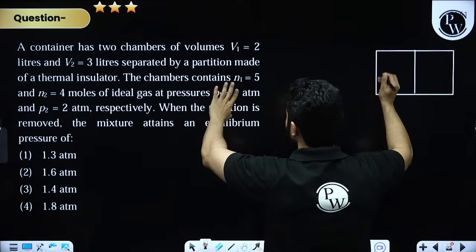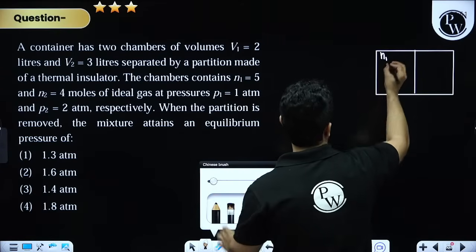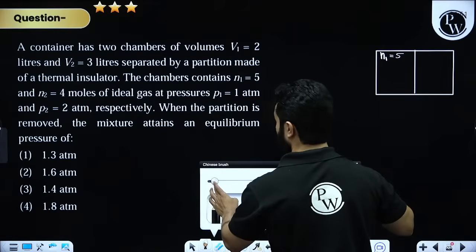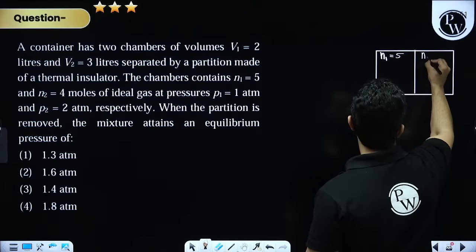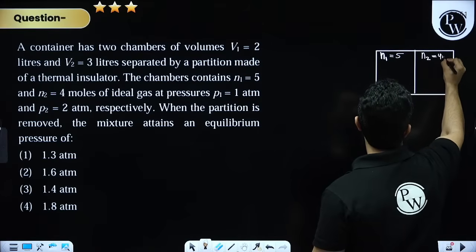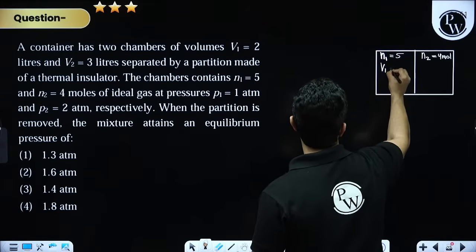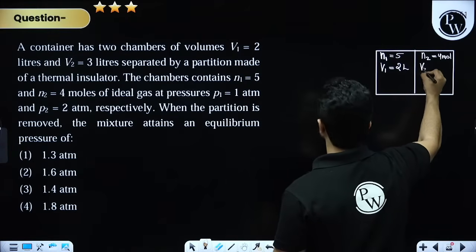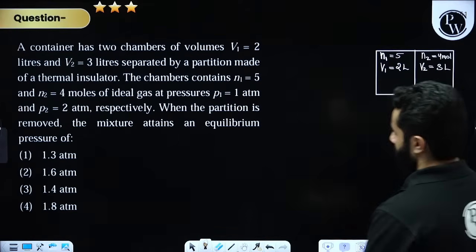The chambers contain N1 moles. So N1 is equal to 5 moles. And N2 is equal to 4 moles. And then V1 was 2 liters, V2 is 3 liters.